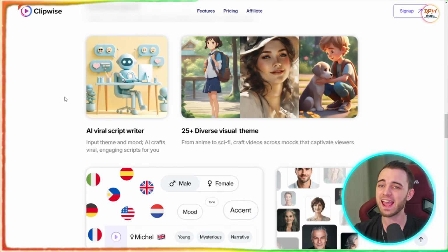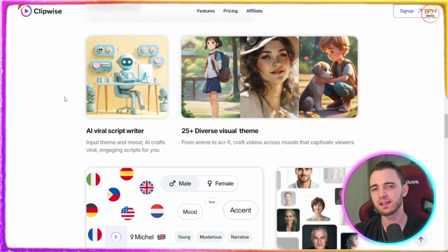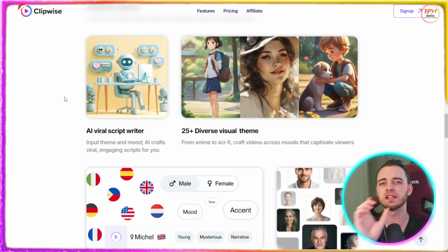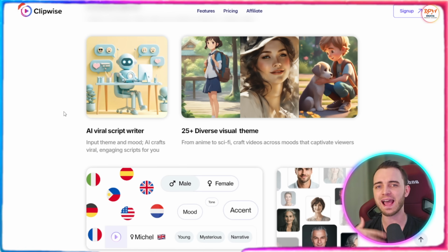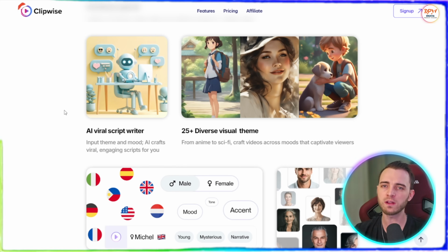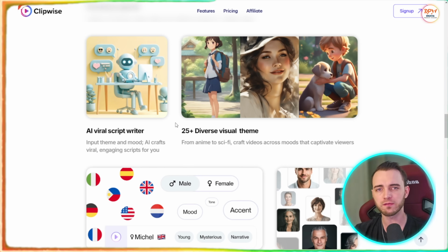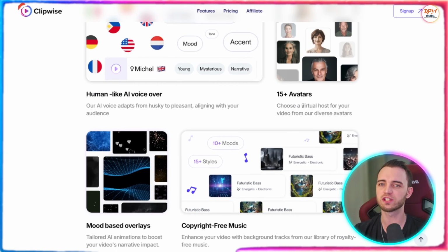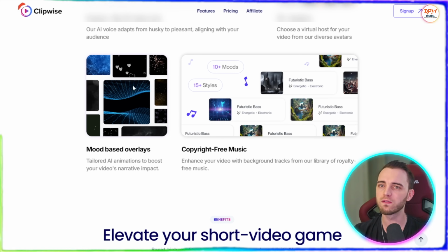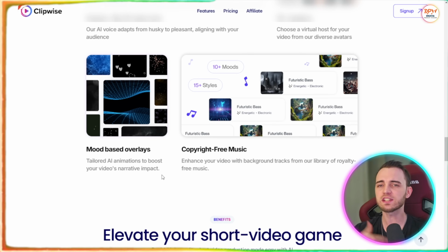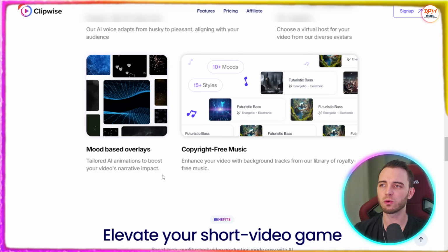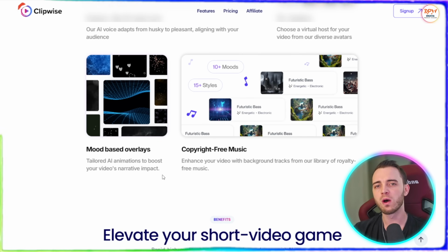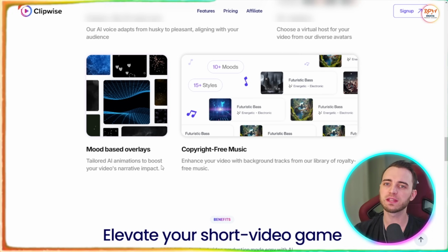But with this as an AI product in itself, you also get everything all in one place. Sometimes with AI products, they can be great, but you're going to be switching between them with many different subscriptions, and that's going to add up over time. With this, you have one subscription and you get everything right in front of you, so you can use it very easily. You've also got 15 avatars that you can choose from, and we've got mood-based overlays for the background imagery. This is just going to help cement the narrative that you are trying to push, whether it is real estate, whether it is a lawyer, whether it's a little bit more corporate of a style. You can do that with this very easily.